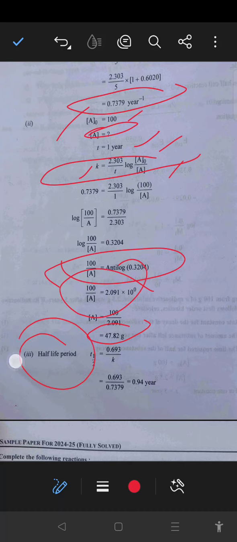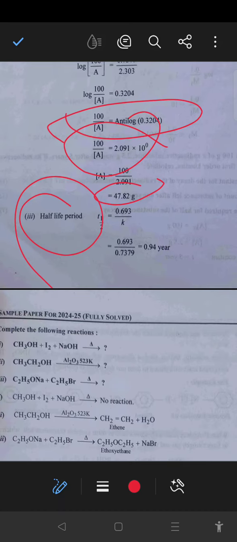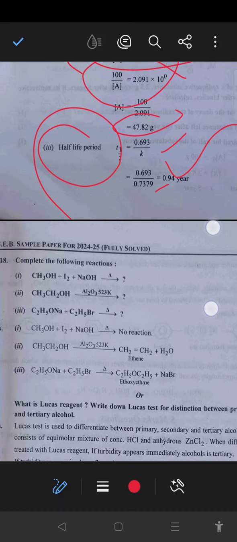So next one, that is the half life period. In case of half life period, t half equal to 0.693 over K. We will put the K value here, and t half we will solve and get 0.940.